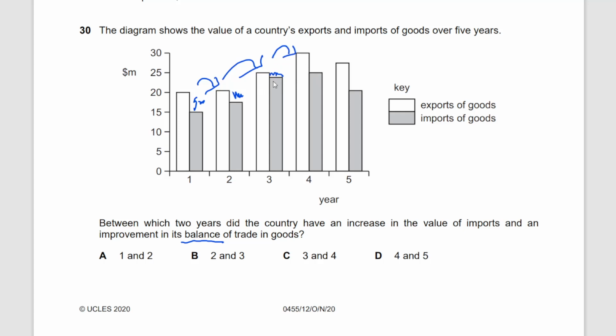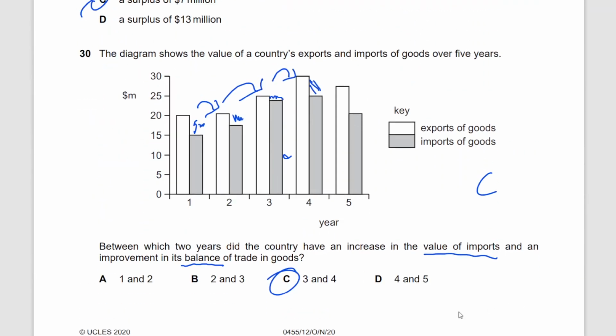Between year 3 and year 4 you can see that there's an increase in the surplus. The difference increases between the exports and imports. There's an increase in your balance of trade surplus, or surplus in trade in goods. At the same time, there's an increase in the value of imports as well, because imports are also rising. Imports are represented by these gray bars, so the gray bar has grown bigger. So the value of imports has increased, and there's an improvement in its balance of trade in goods. So the answer is from year 3 to year 4. Option C is the correct option.